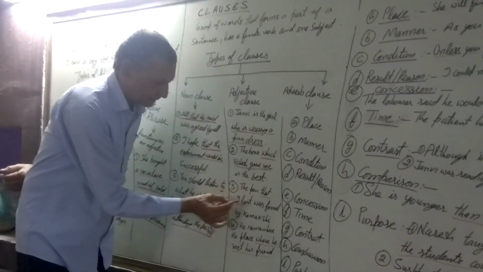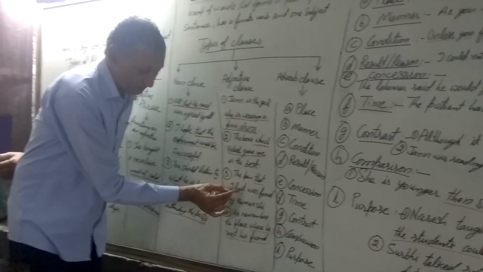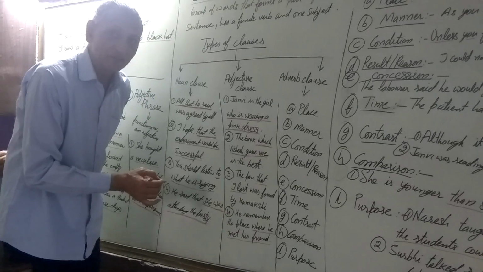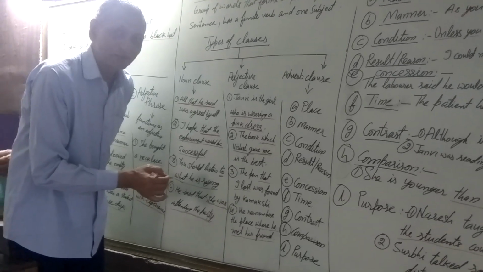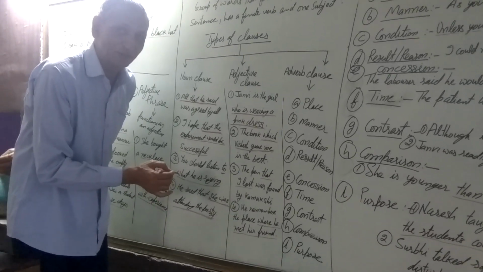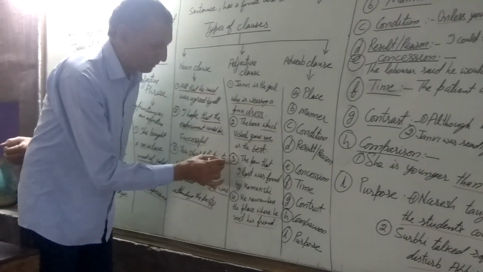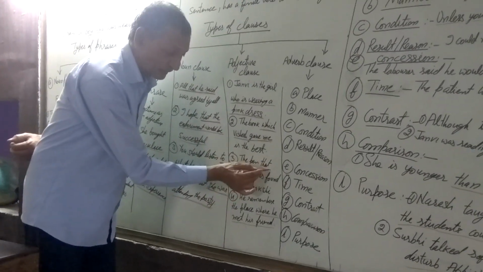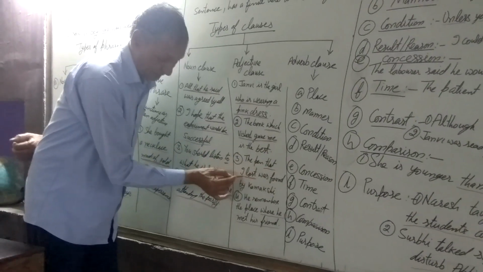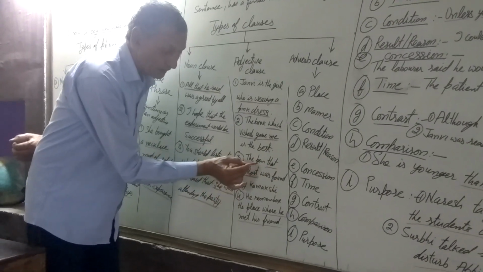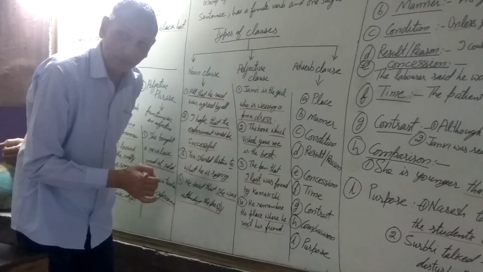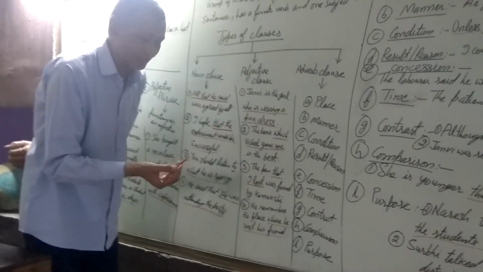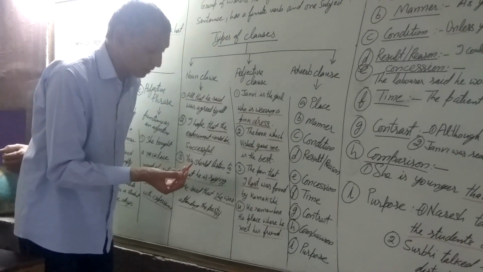The pen that I lost was found by Kamakshi. Kamakshi, bring that pen to me. Don't keep it with you. Okay, pay attention. The pen that I lost. That I lost describes the pen, the noun. Therefore, it again is the adjective clause.